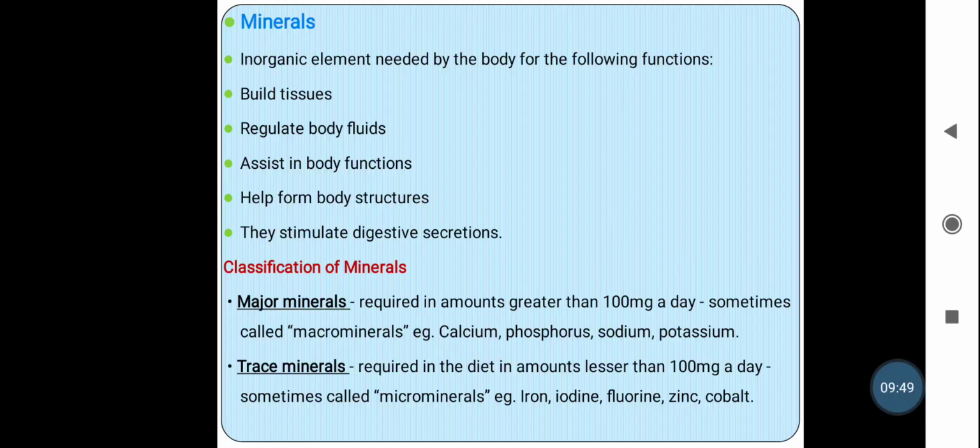The elements that the body needs at more than 100 mg per day are major elements, also known as macro minerals. The examples of the major minerals are calcium, phosphorus, sodium and potassium.